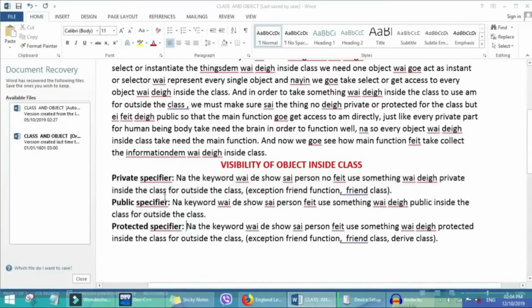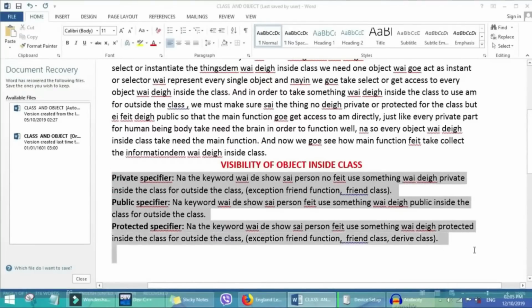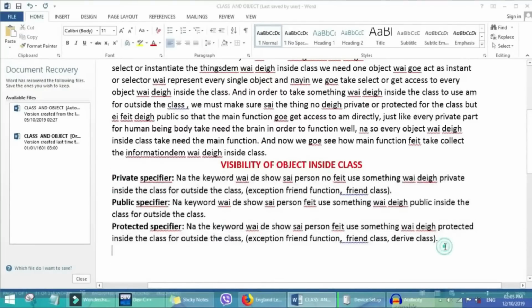The major concern now is how data outside can get access, how another class or other group outside can get access to what is inside the class containing these specifiers. And that is where we talk about the exceptions: friend function, friend class and derived class.